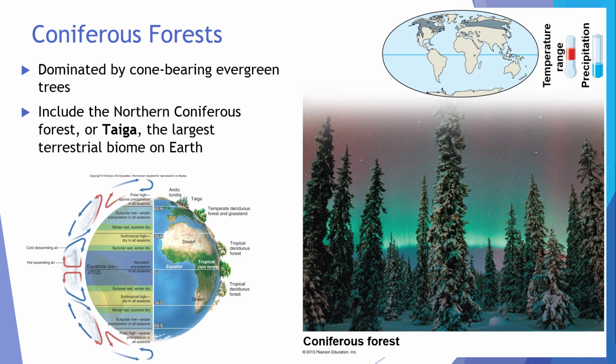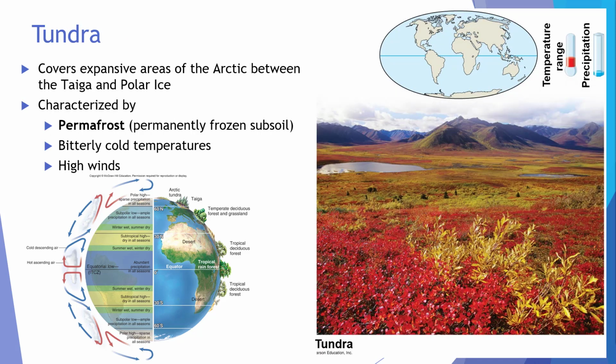Sometimes called taiga, coniferous forests make up a highly seasonal biome that is dominated by cone-bearing evergreen trees. This is the largest terrestrial biome in terms of square acreage, or area. It is covered by snow for a significant portion of the winter, but the growing season is still long enough to support dense forests. Tundra covers expansive areas of the Arctic.